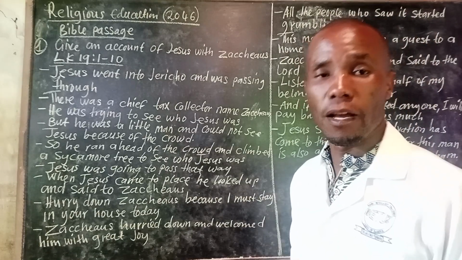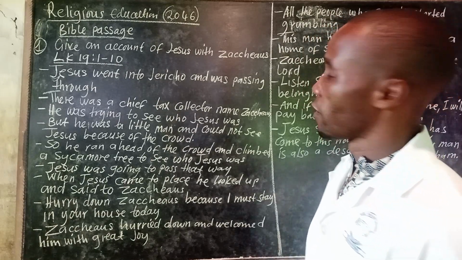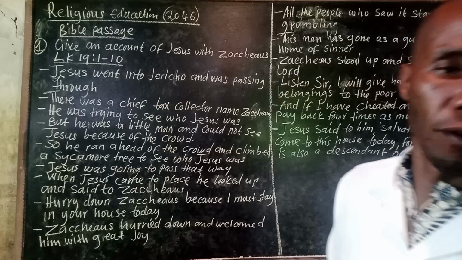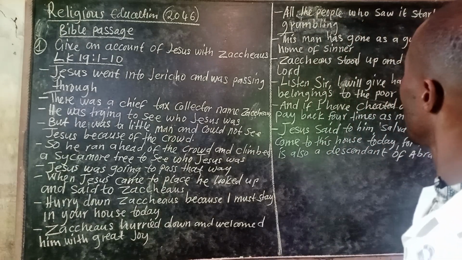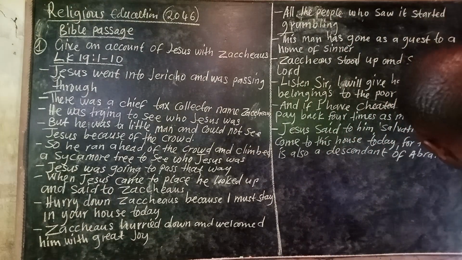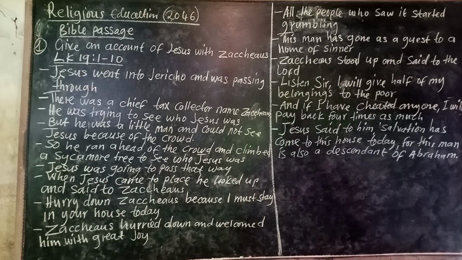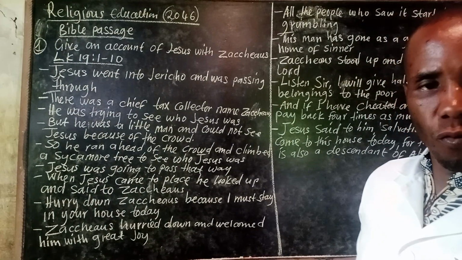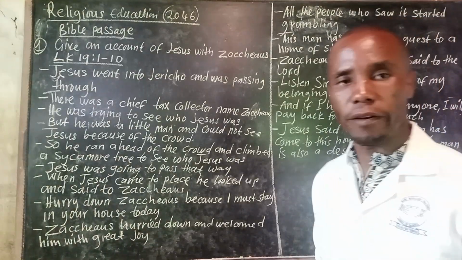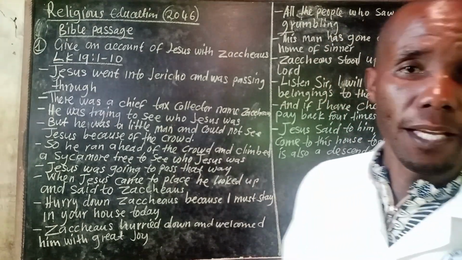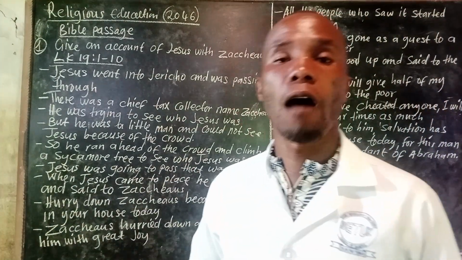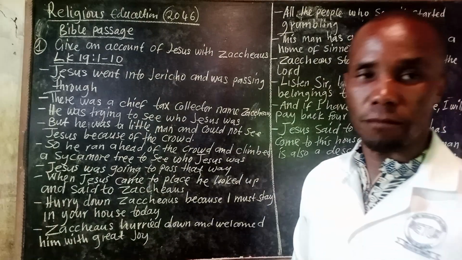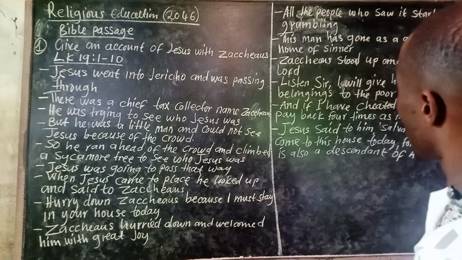So now he started telling Jesus, I'll give half of my belongings to the poor. And he went on to say, and if I have cheated anyone, I'll pay back 4 times as much. So he was referring to correcting what he had taken from people.